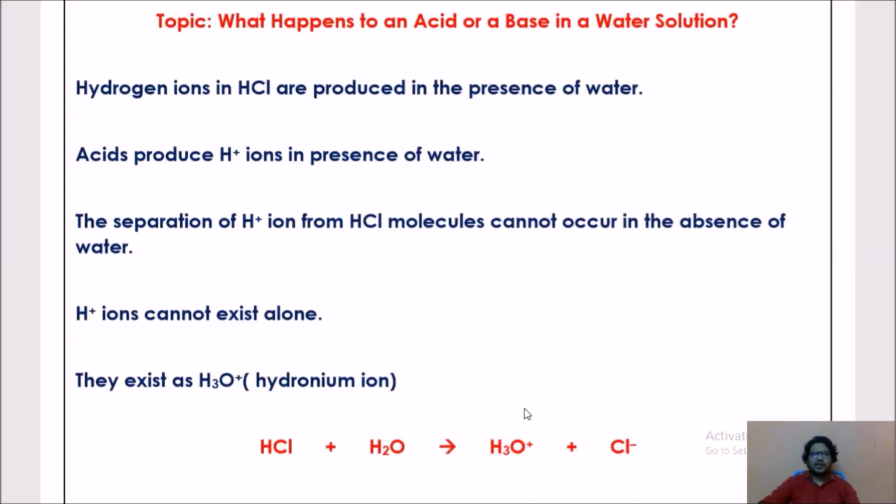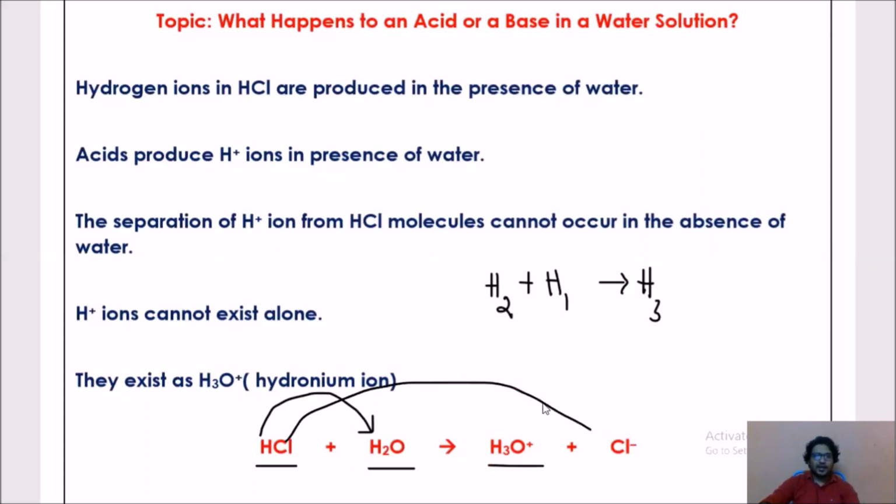You can observe that equation. When HCl is added to H2O, this hydrogen combines with H2O, so H2O plus H becomes H3O. So when hydrogen combines with H2O, automatically it becomes H3O plus, an ion, and chlorine is separated as Cl minus, you can observe here.